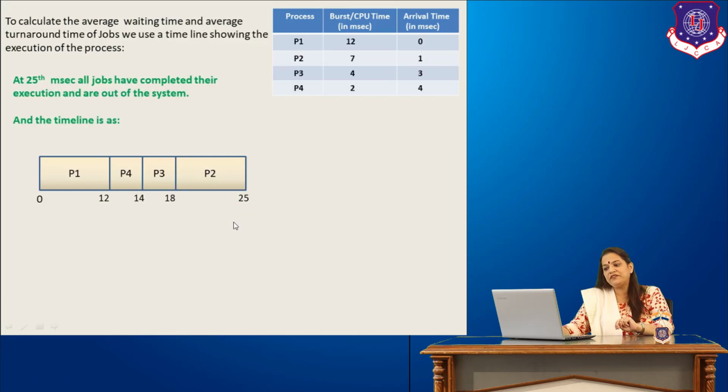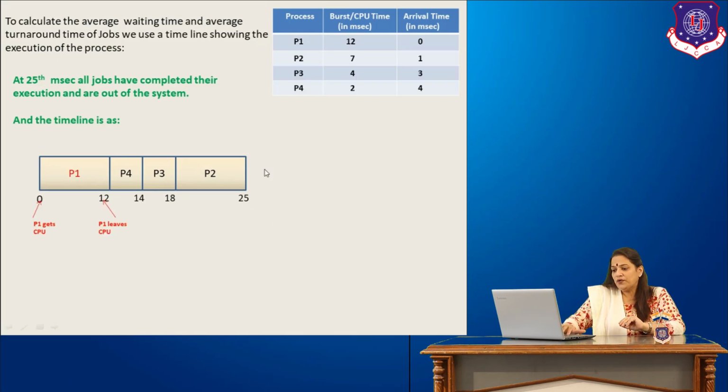And after the 25th millisecond, all four jobs finish their execution and we have the timeline like this. P1 first, then P4, then P3 and then P2. If it would have been FCFS, it would have been P1, P2, P3, P4. But since in shortest job first the jobs are picked up based on their burst time, over here we have P1 first, then P4, then P3 and finally P2. So we have the timeline over here.